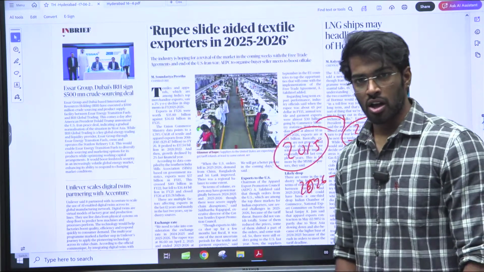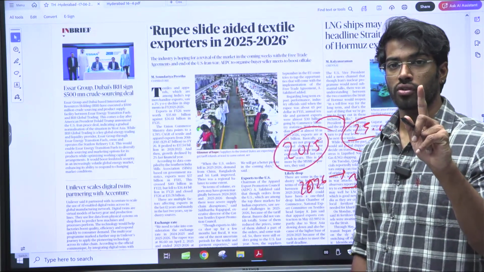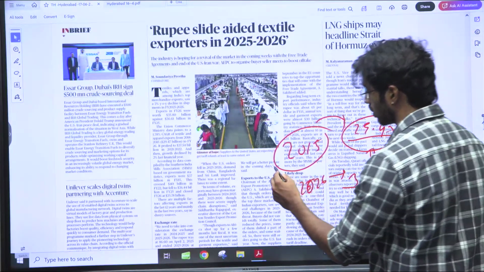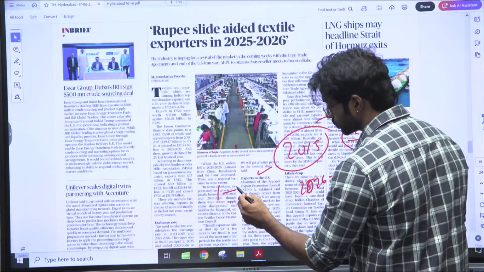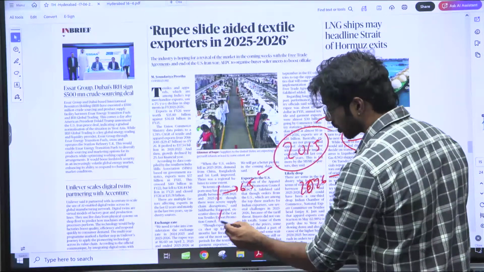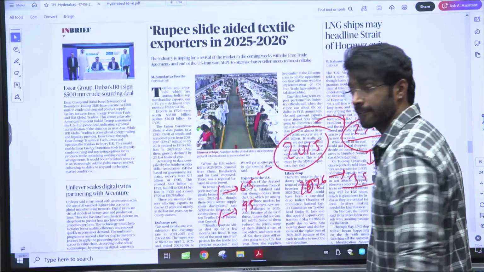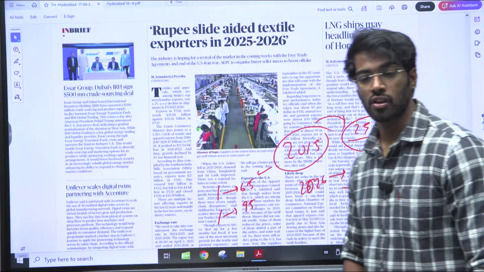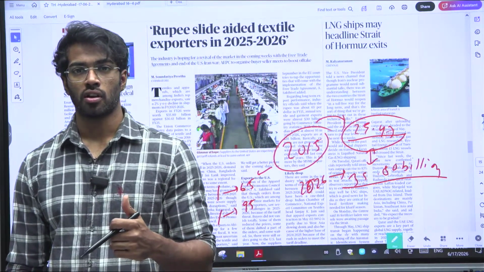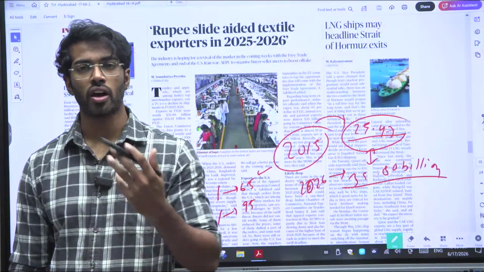a very small number. But there is another thing that you have to notice: the rupee depreciation. In 2015, $1 was equal to 65 rupees, whereas in 2026, $1 equals 95 rupees. Do you see the difference? If there is a high amount of difference, what should happen? There should be more exports. Why aren't there more exports?